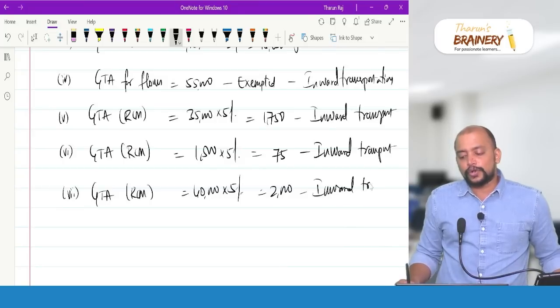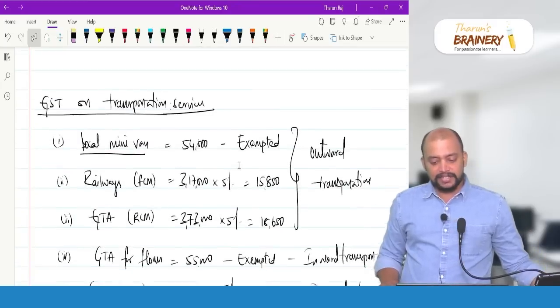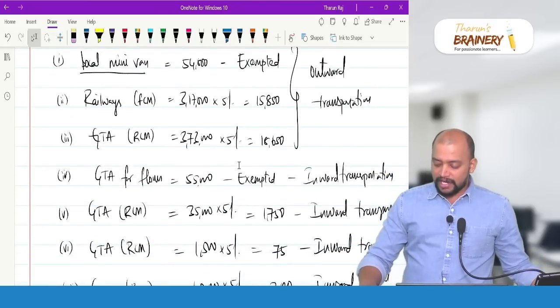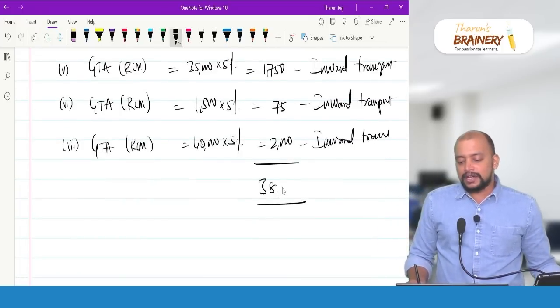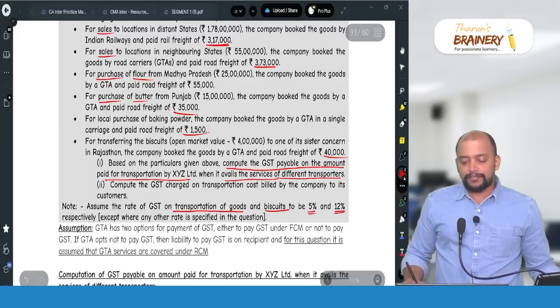Now we need to total this GST on freight. That is the first question they have asked. 15,850 plus 18,650 plus 1,750 plus 75 plus 2,000, 38,325.